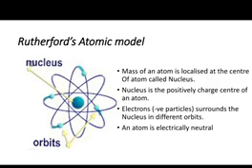Another thing is that the protons and the electrons were already discovered by J.J. Thomson and some other scientists prior to Rutherford's experiment, so he mainly cared about protons and electrons. Since the mass of a proton is around 2000 times larger than the mass of an electron, the mass of the electron can be neglected.